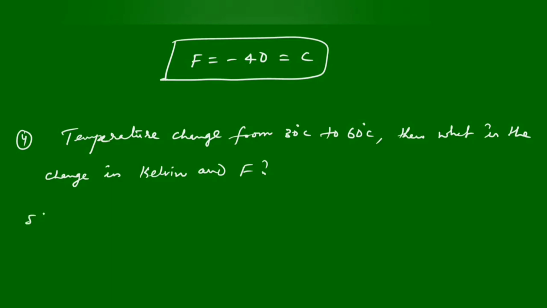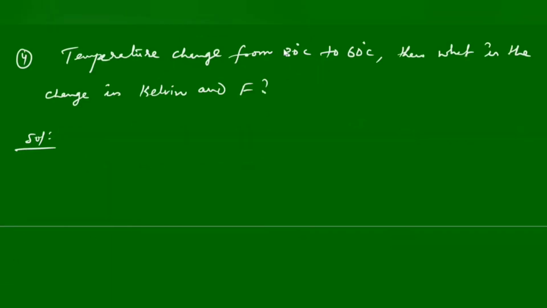Kelvin 30. So the solution for this: for degree Celsius and Kelvin scale, the temperature change is always the same.